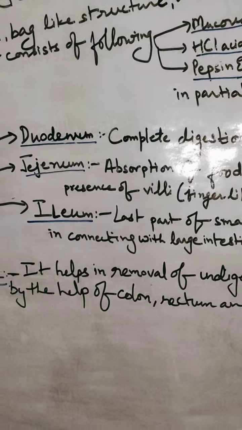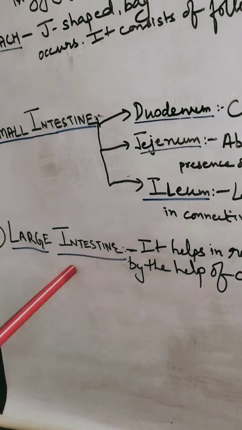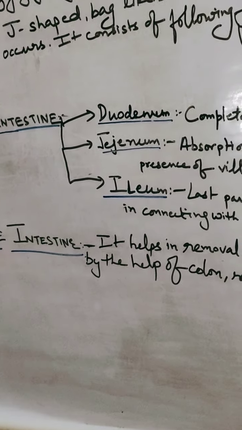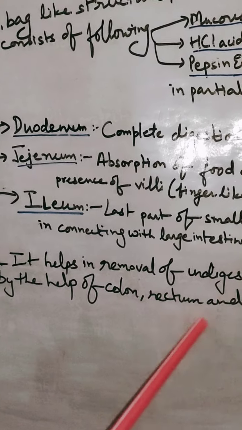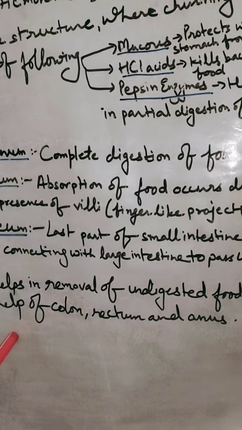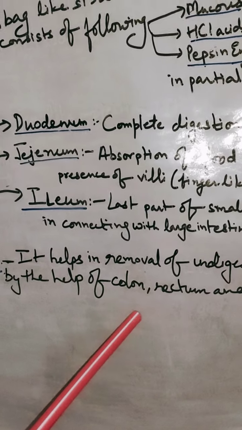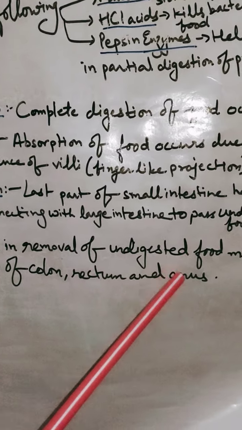Now the next digestive organ is large intestine. Large intestine also helps in removal of undigested food material by the help of colon, rectum and anus.